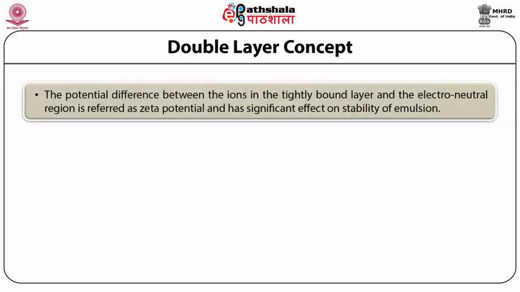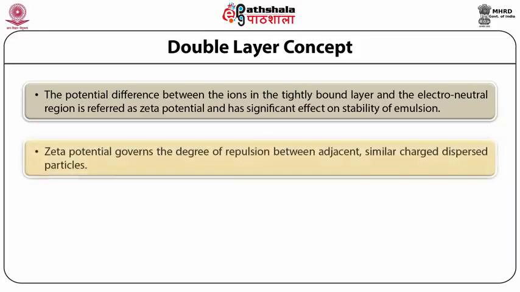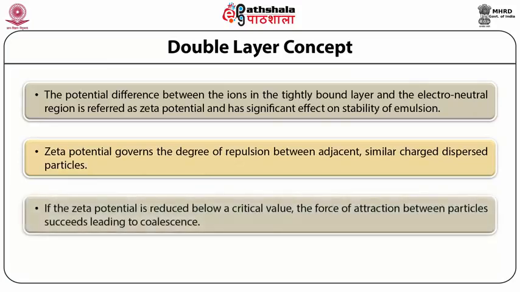The potential difference between the ions in the tightly bound layer and the electroneutral region is referred to as zeta potential and has a significant effect on the stability of emulsion. Zeta potential governs the degree of repulsion between adjacent, similarly charged dispersed particles. If the zeta potential is reduced below a critical value, the force of attraction between particles succeeds, leading to coalescence.